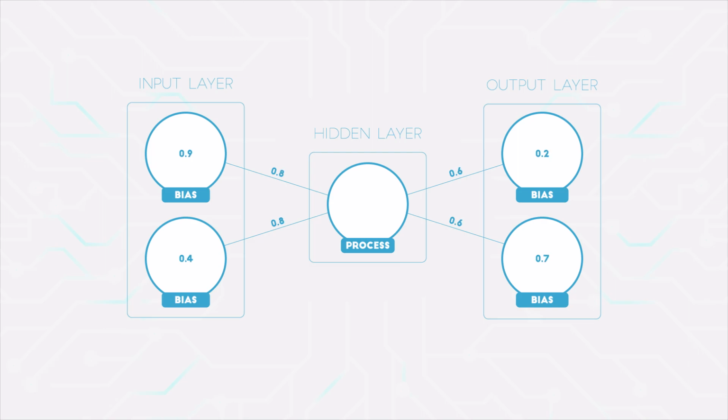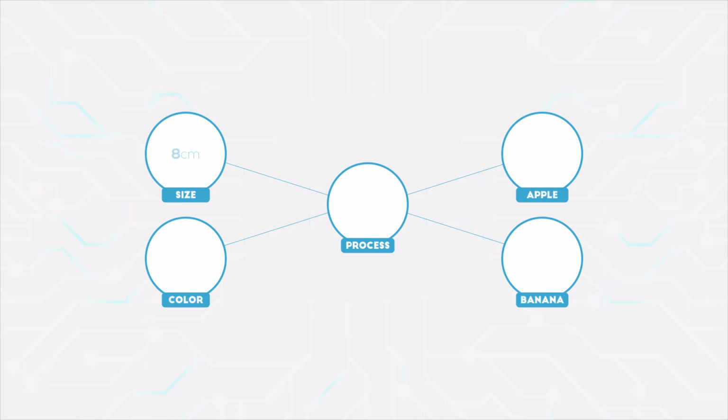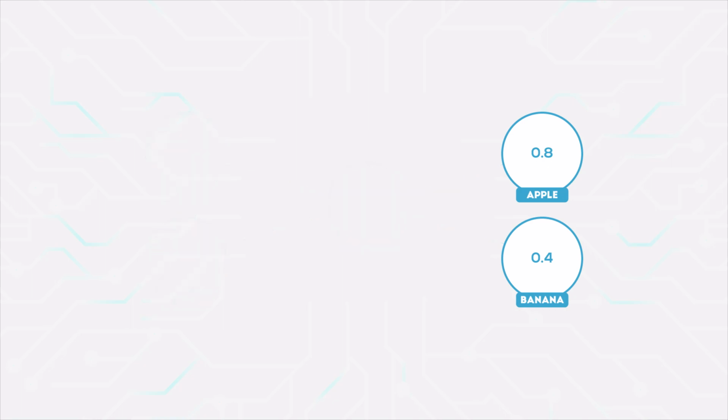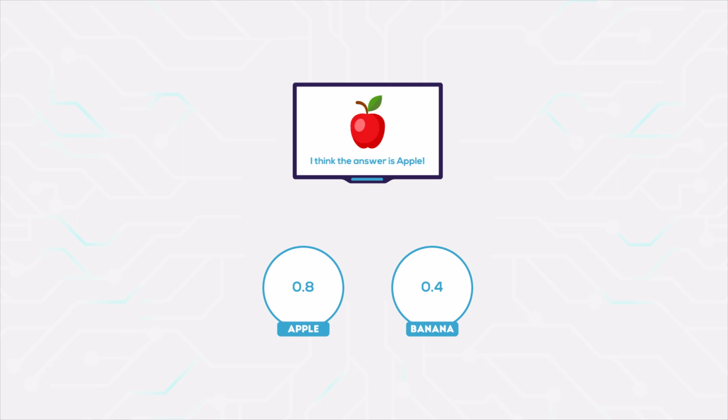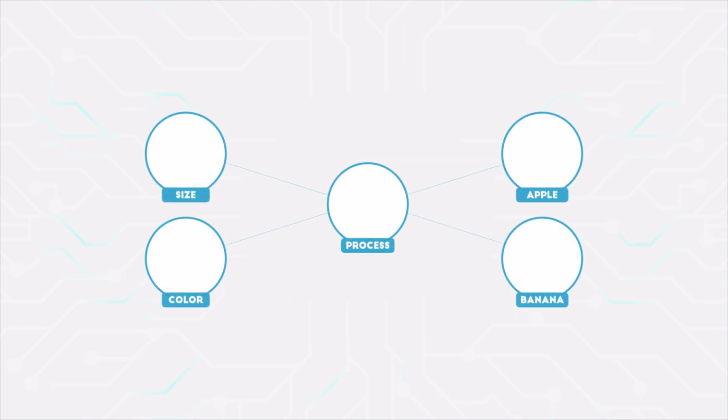Initially, the network's weights and biases are set to random values. During training, we feed the network with values of the size and color of a fruit. The network computes these values in the hidden layer with weights and biases. It sends the computed answer to the output layer nodes where the final value is determined. If the value in the apple node is greater than the banana node, it means that the network predicts the fruit to be an apple. Vice versa if the value is greater on the banana node. After going through the training process repeatedly, the network will start to learn and adjust its weights and biases to help predict the outcome better and better.